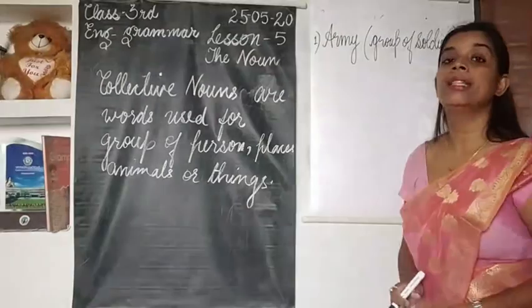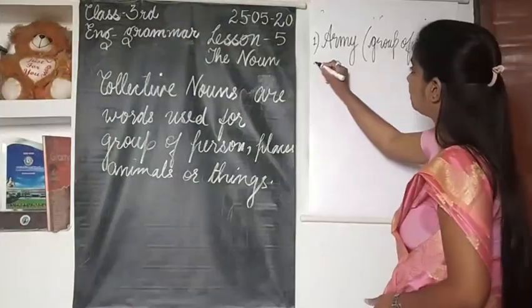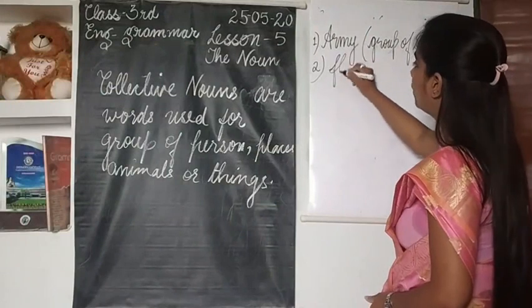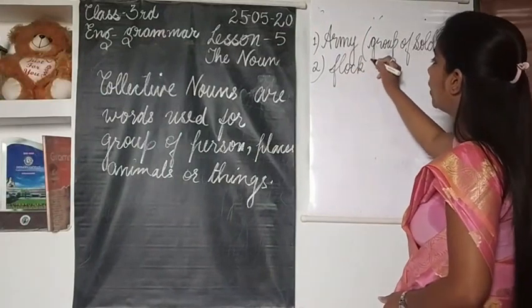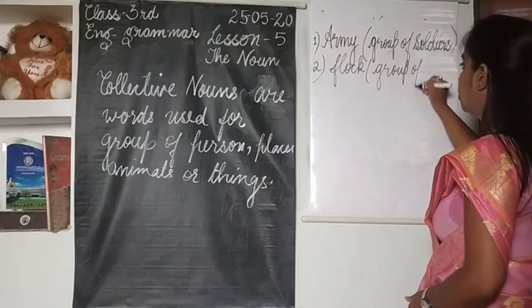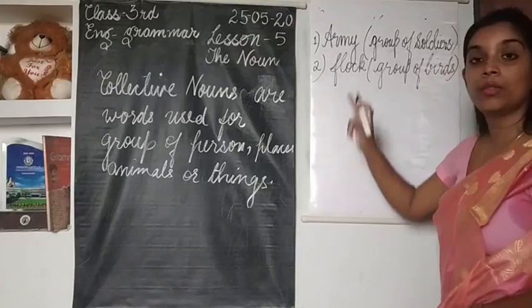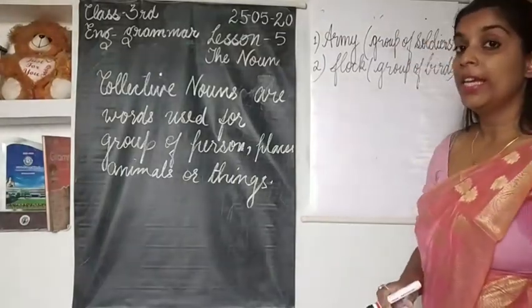So army is a collective noun. Then flock. This flock is used for a group of birds. So flock is also a collective noun.